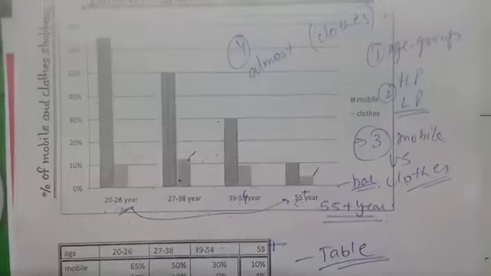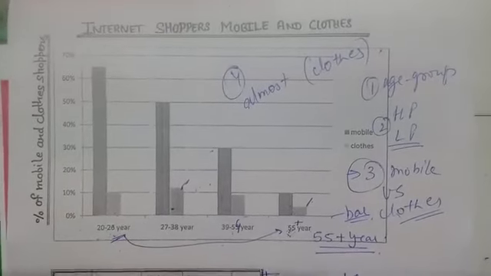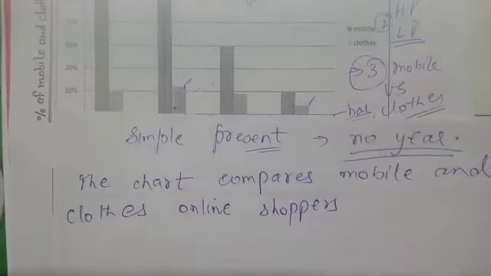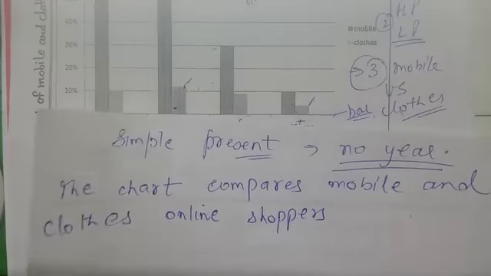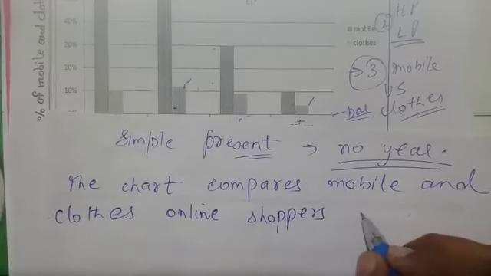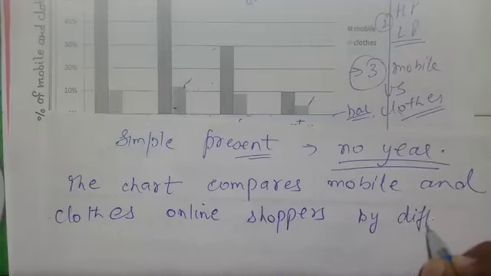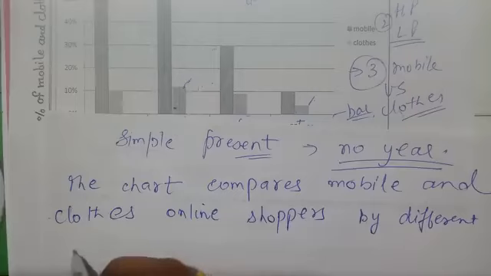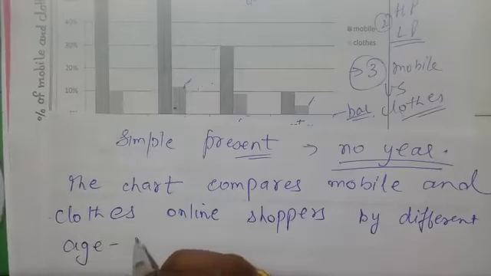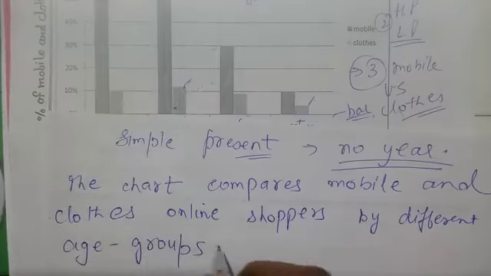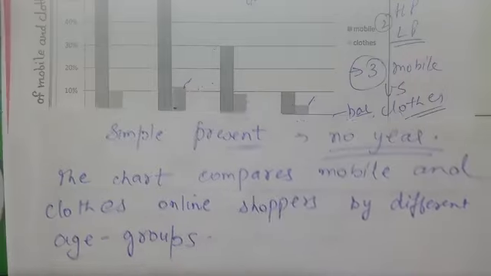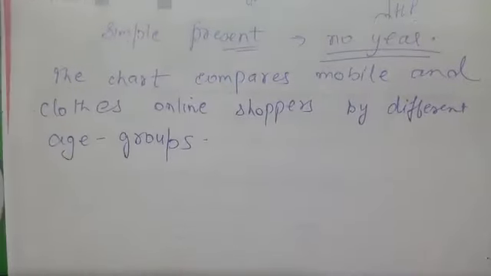We can also say internet shoppers, so you can use any word according to you, by different age groups. So this is a very short introduction. You can make your own please.